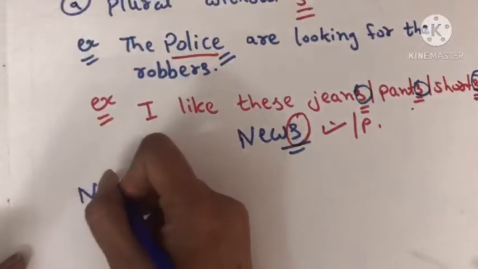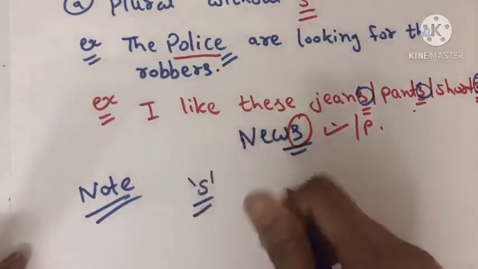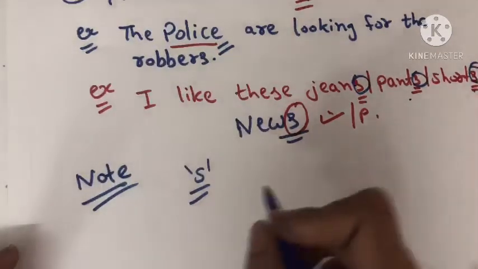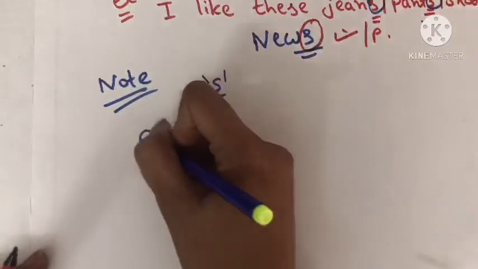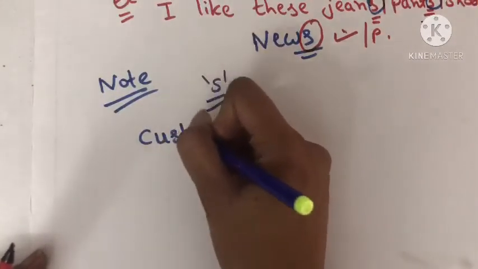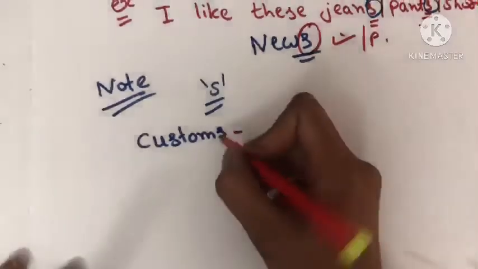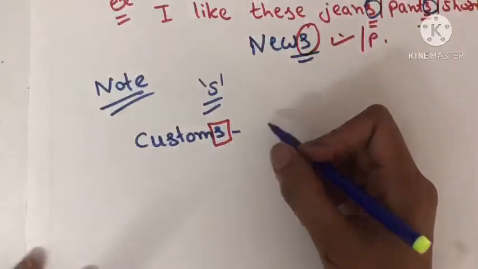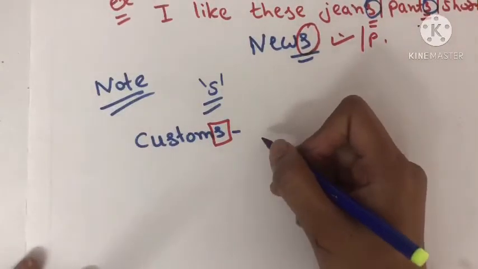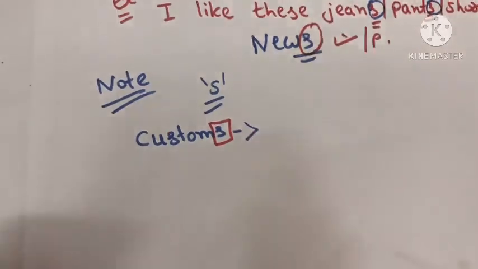We have some different kinds of words. When we add s at the end, the meaning of the word changes. For an example, we have the word custom. Custom means tradition, and customs also means traditions, but another meaning of customs is the department that works at the airport.